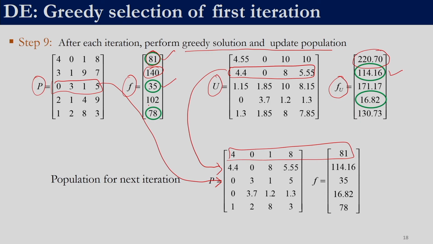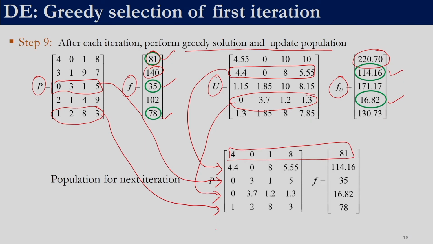For the fourth solution, this is 102 and this is 16.82. So, 16.82 is better, and this will be our fourth solution. Similarly, for the fifth solution, 78 is better than 130.7, so this comes over here. So, this is our new population.